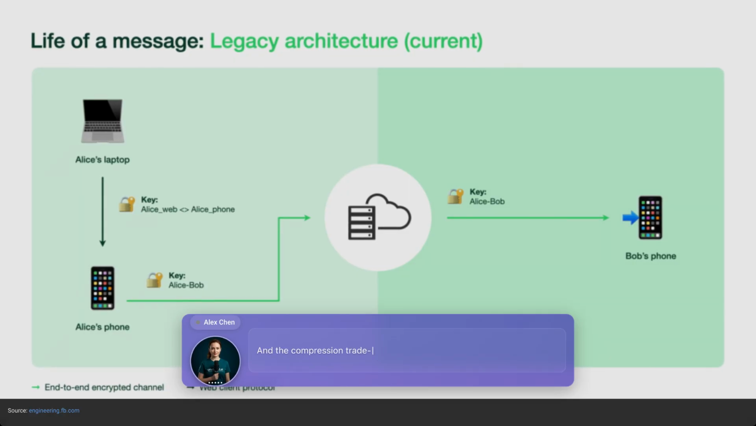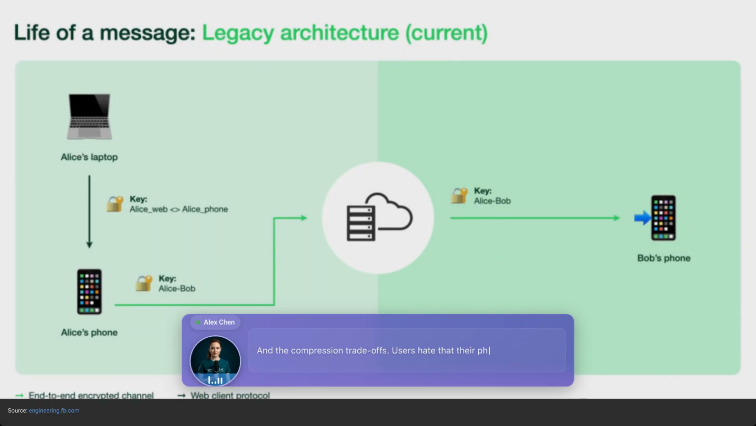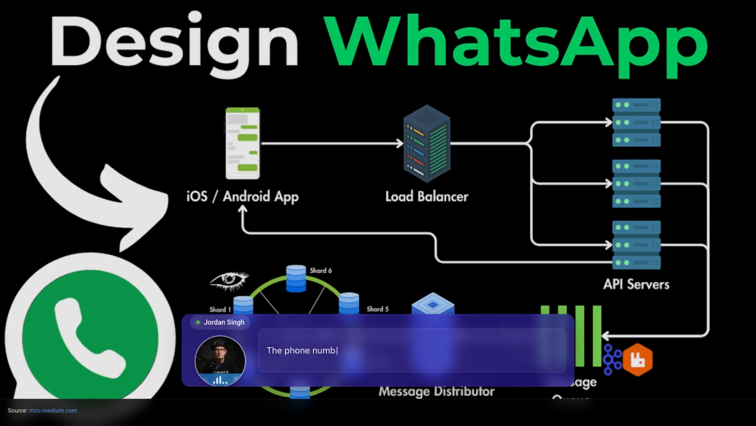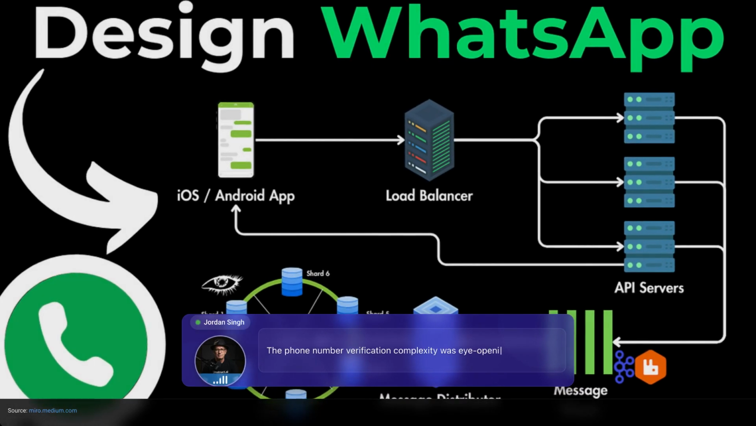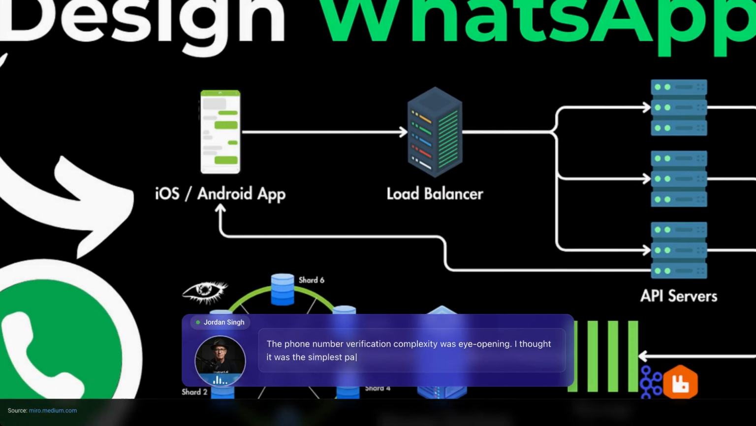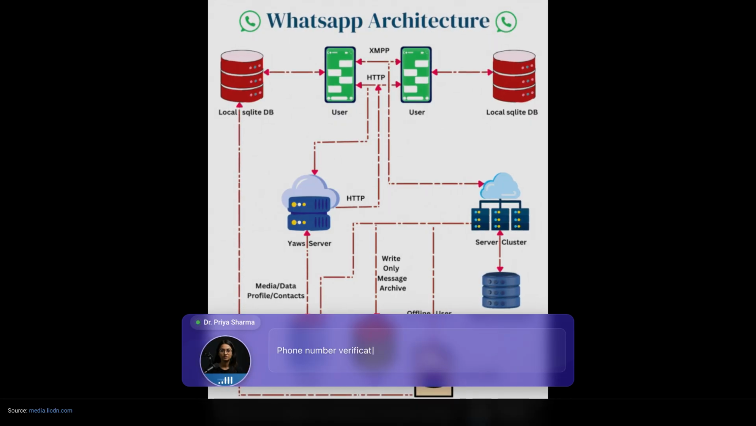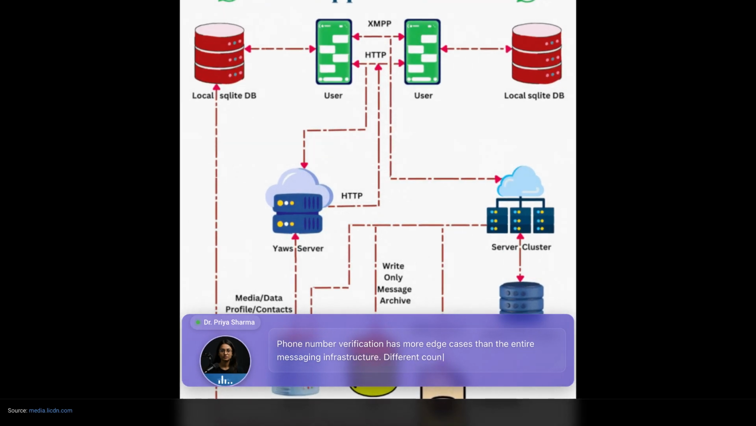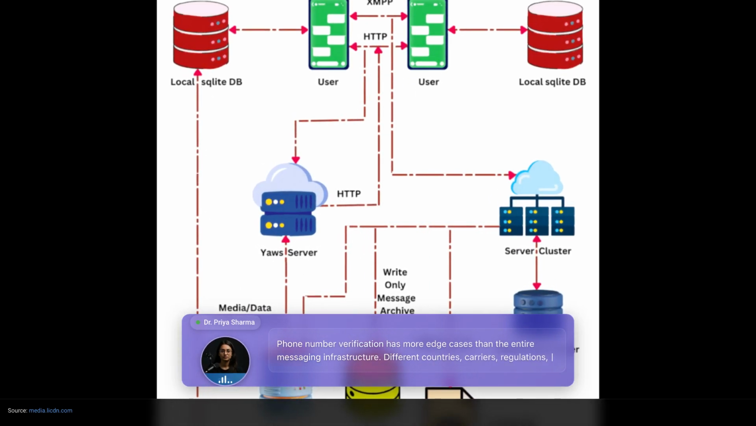And the compression trade-offs. Users hate that their photos look terrible, but it keeps the service accessible in low-bandwidth areas. The phone number verification complexity was eye-opening. I thought it was the simplest part of the system. Phone number verification has more edge cases than the entire messaging infrastructure. Different countries, carriers, regulations, fraud prevention.